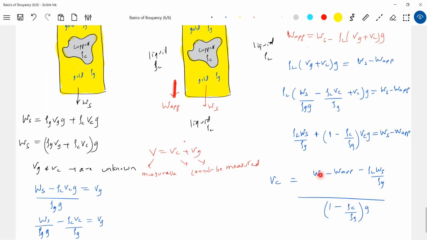I can measure the weight of the solid. I have good equipment, apparent weight I can measure. The liquid in which I immersed it, I know. Weight of solid, I know. Density of gold, I know it. Density of copper, I know it. Provided you know what material will be mixed up. I know gold, what happened? To mold gold, these are some elements which I'm going to add. So like this, we can predict what volume of impurities are there.